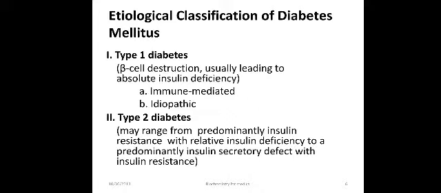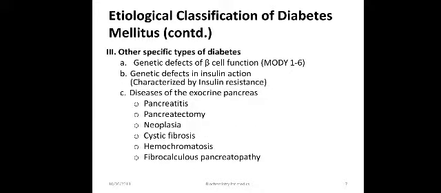Another classification is type 2 diabetes, which may range from predominantly insulin resistant with relative insulin deficiency to a predominantly insulin secretory defect with insulin resistance. Other specific types of diabetes mellitus are genetic defects of beta cell function, genetic defects in insulin action, and diseases of the exocrine pancreas, which include pancreatitis, pancreatectomy, neoplasia, cystic fibrosis, hemochromatosis, and fibrocalculous pancreatopathy.